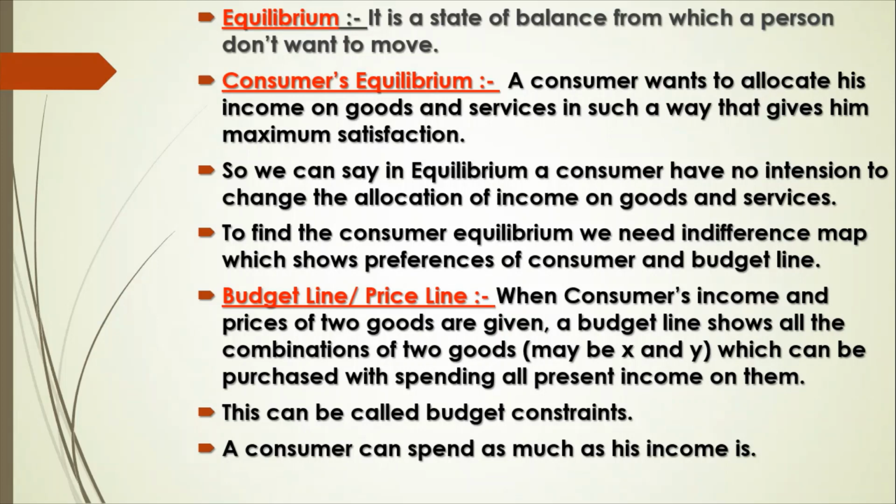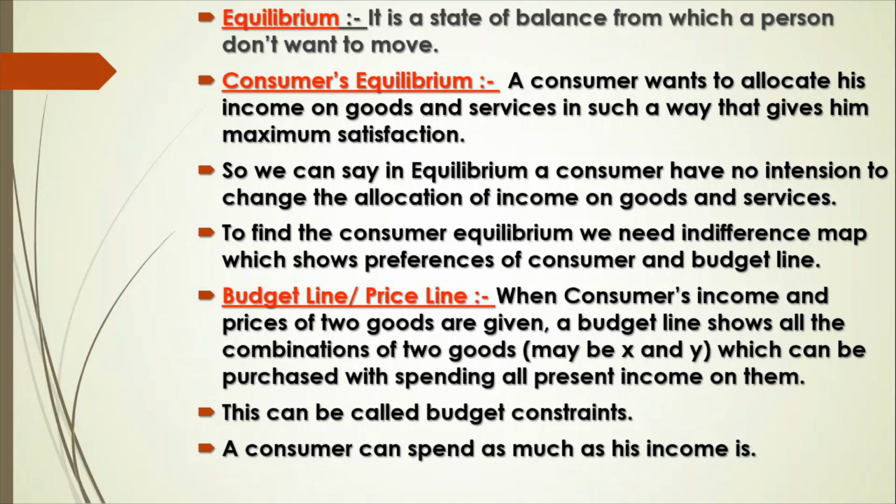A consumer wants to allocate his income on goods and services in such a way that gives him maximum satisfaction. So we can say in equilibrium, a consumer has no intention to change the allocation of income on goods and services. To find the consumer equilibrium, we need an indifference map, which shows preferences of a consumer, and his budget line. Budget line is also called price line.